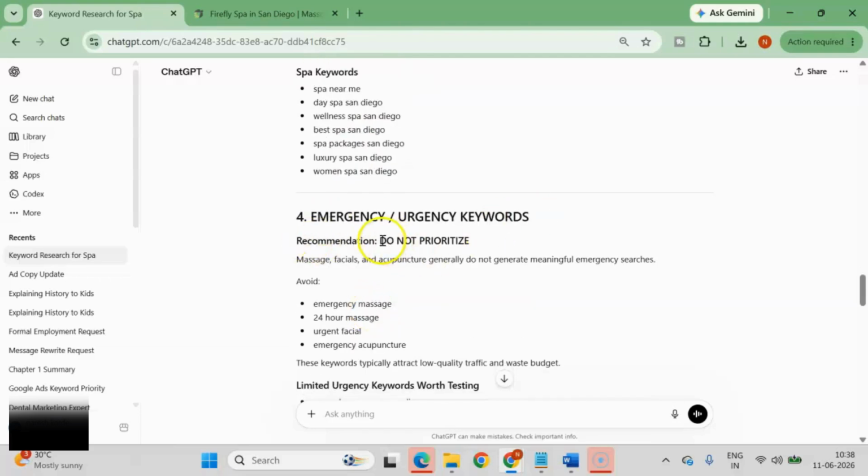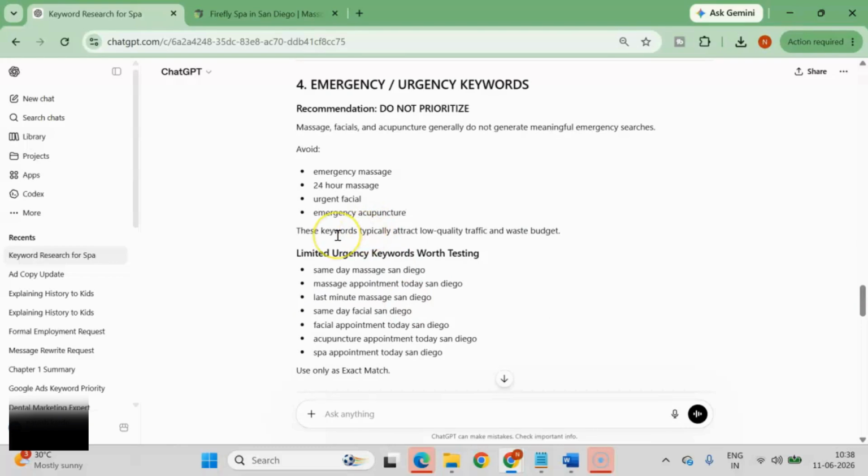Emergency. Recommendation: do not prioritize. Massage, facials, and acupuncture generally do not generate meaningful emergency searches. So avoid emergency massage, 24-hour massage, urgent facial, and all that. So I told you that AI will research it, and AI has told you that don't mention any emergency and 24 hours. So we can remove that one. And it has given these keywords as limited and urgency keywords, but mention same day, today, last minute, same day. Because generally, if you go to the spa, we will not use emergency, right? We will use like today or same day. That's the reason AI has mentioned not to use any emergency keywords.